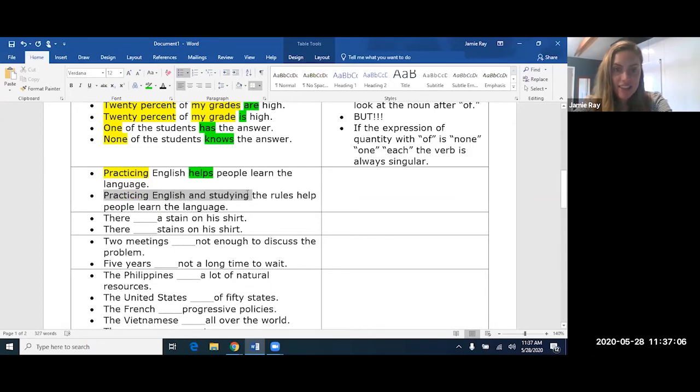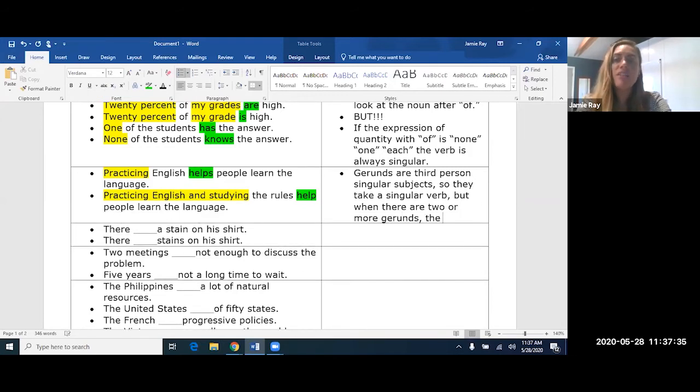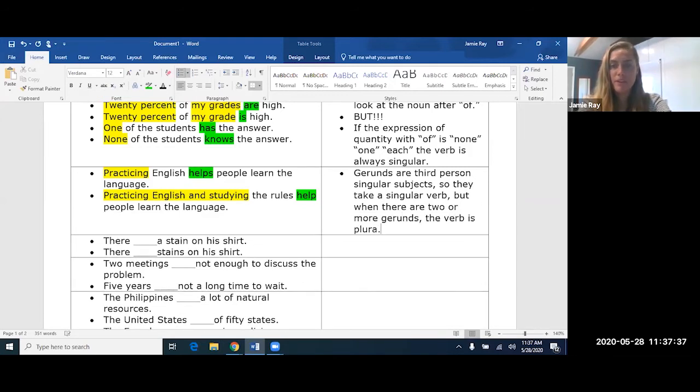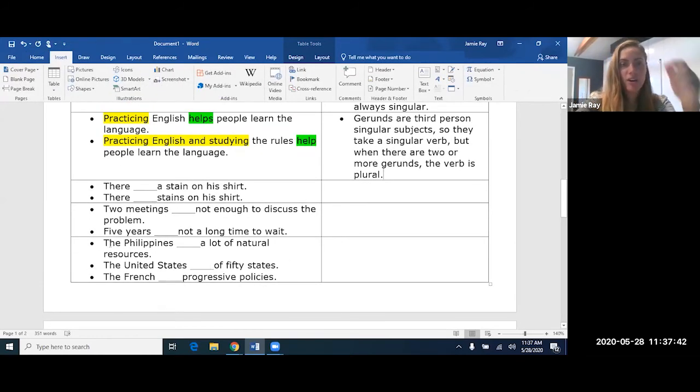That's because this is a plural subject. It's two gerunds, it's two activities. So because it's plural, the verb has to be plural. Help, no S. So this rule is gerunds are third person singular subjects. So they take a singular verb. But of course, when there are two gerunds, two or more, right? Two or more gerunds, the verb is plural. Okay? All right. Next, there blank a stain on his shirt.